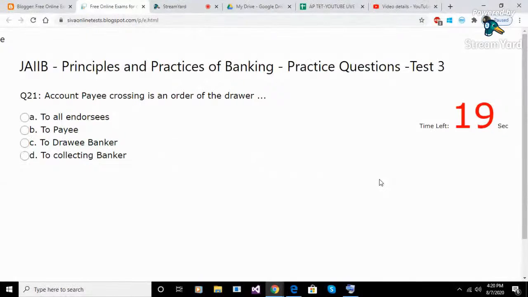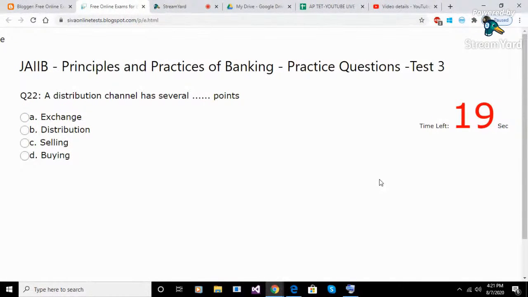Question 21. Account payee crossing is an order of the drawer. Option A. to all endorses. Option B. to payee. Option C. to drawee banker. Option D. to collecting banker. Answer A. to all endorses.